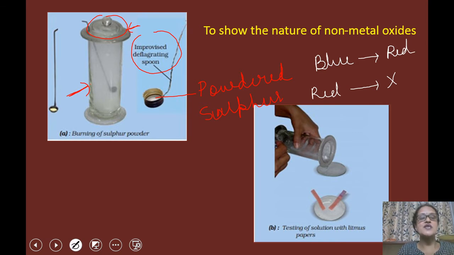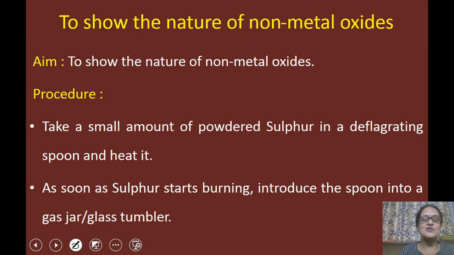So this activity suggests that sulfur on oxidation formed an oxide, sulfur dioxide. When this sulfur dioxide was dissolved in water, it formed an acid. The name of the acid was sulfurous acid, H2SO3. Sulfurous acid, when put on the blue litmus paper, turned the blue litmus paper red. I hope these points are clear to you. The points which I have discussed just now are all written here in this activity.